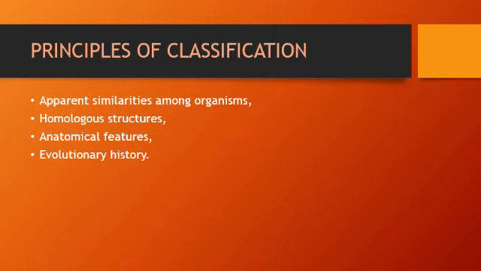Next comes principles of classification, and the principles are: organisms are classified on the basis of apparent similarities among them. Means if they have same size, shape and color, they will be kept in the same group.